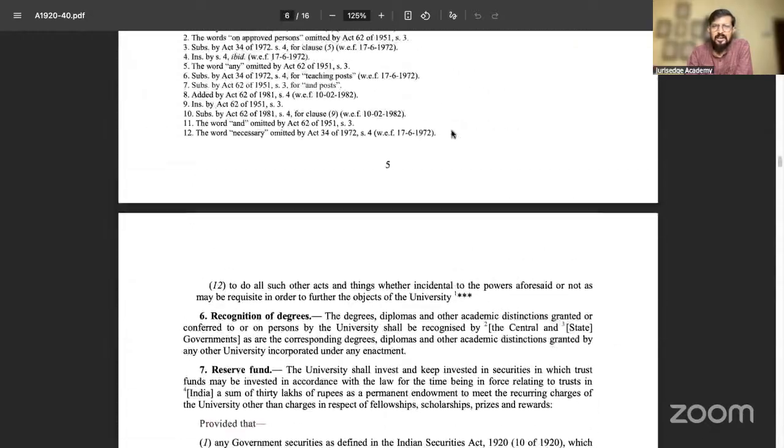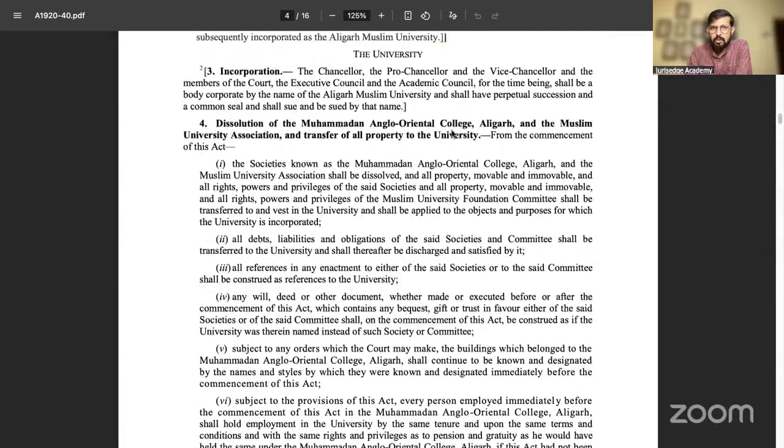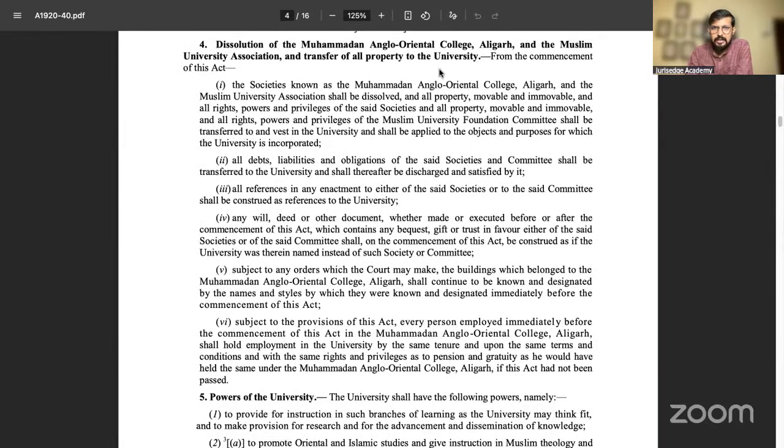But sir, अगर surrender होता है तो क्या होगा? What can be done? Surrender, Section 4, dissolution of Mohammedan Anglo-Oriental. Sir, surrender किया गया है. But sir, अगर surrender किया गया है तो what can be done in that case? Supreme Court is saying that by Section 4 of the AMU Act, it is basically denoting that the minority status of the university is getting surrendered by Section 4 of the AMU Act. But sir, that's how it is connected.